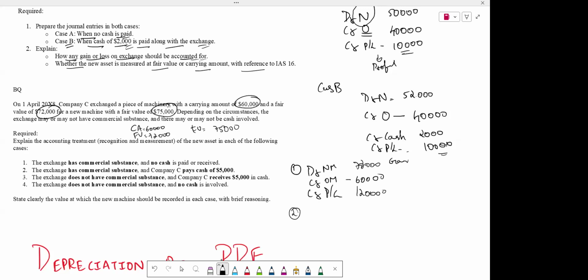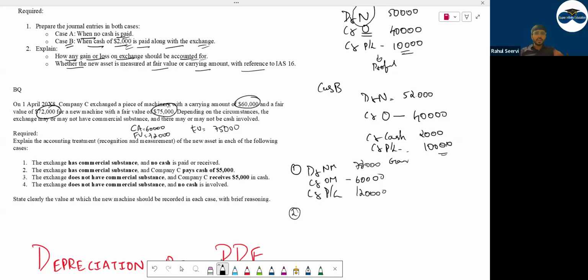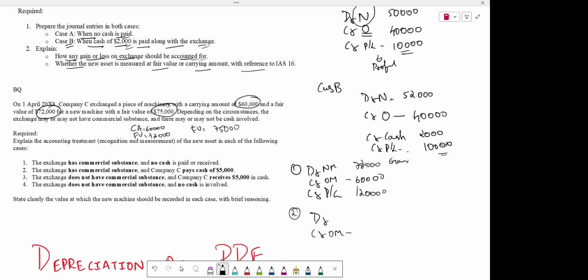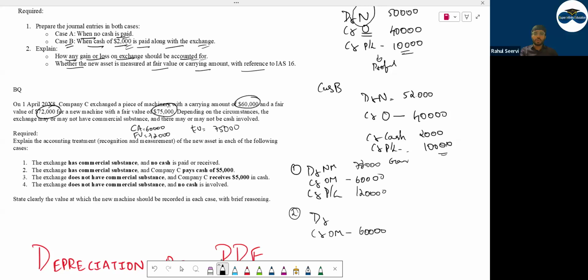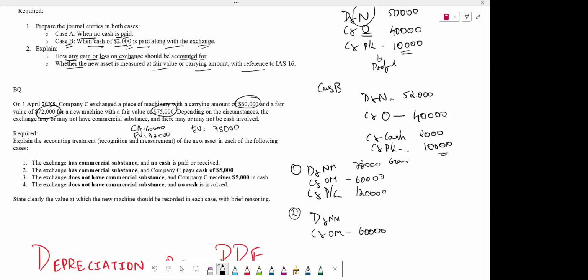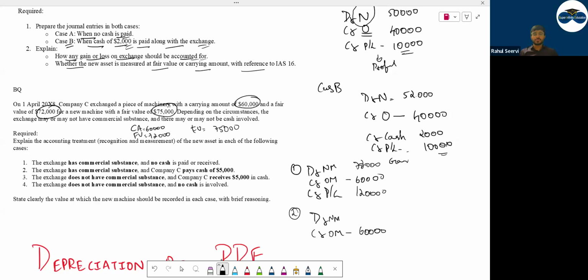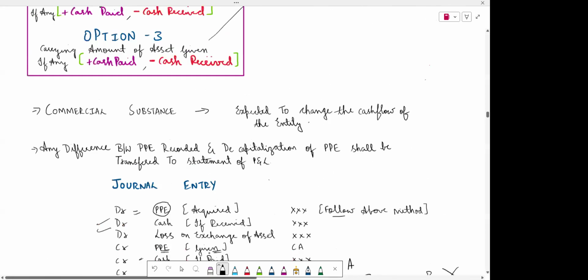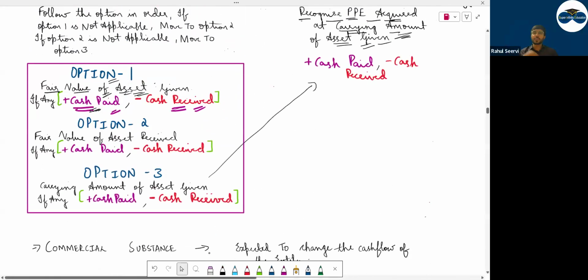Now, Afzal, what is happening? Commercial substance, non-commercial substance? Commercial substance. 3 points: received, given, given, received, given. So, have they given the fair value? First, write down the old machine that is going out at what value? 60,000. New machine coming in at what value? 72,000. But is there any cash paid here? Yes, the cash paid is 5,000. If you pay the cash, will you add or reduce? Reduce? Ulta, cash paid, add. You think it will go out, but you should do reverse here.